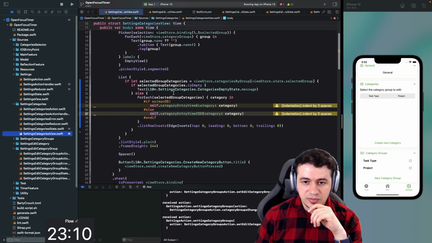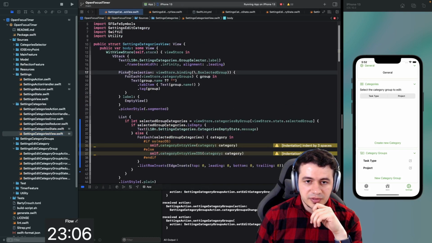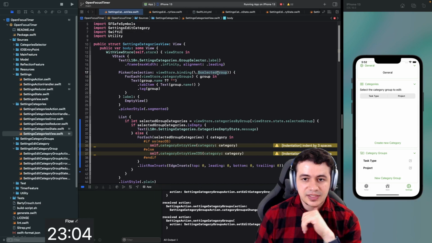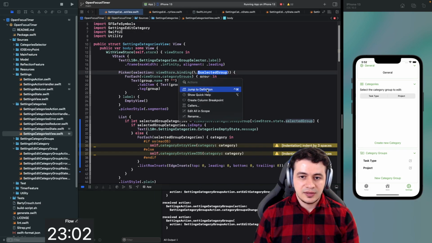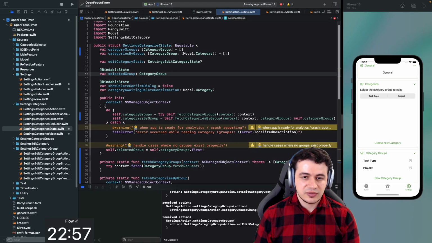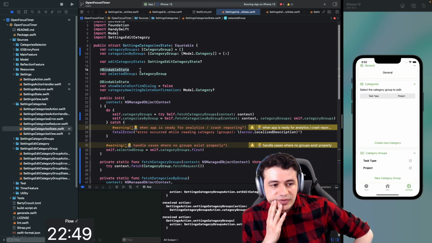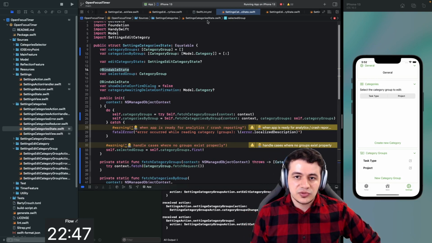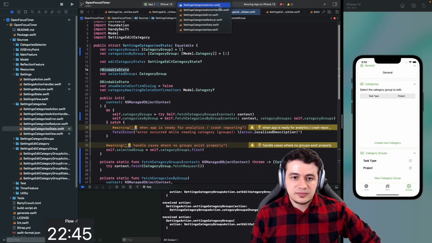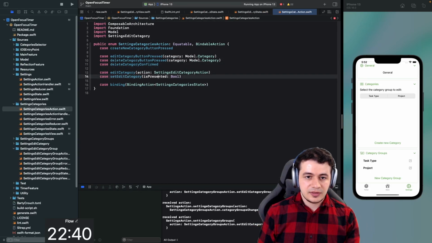Let's see how the view looks here. So we have a picker, and it's using selected group. There we go. So this is what we need of the settings category state. So we need to set this. This is a bindable state, so we don't have an action to set that. Maybe we should add an action to do that. Set selected group, something like that. Yeah, let me add that.